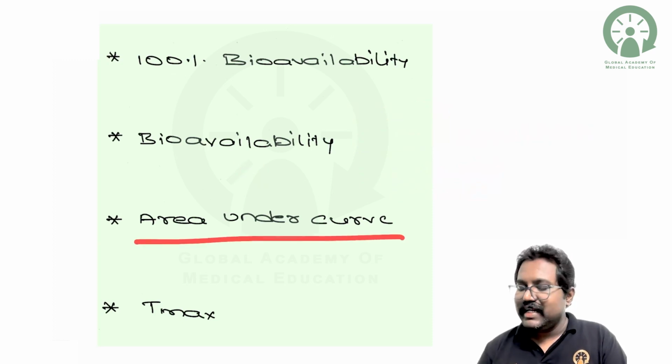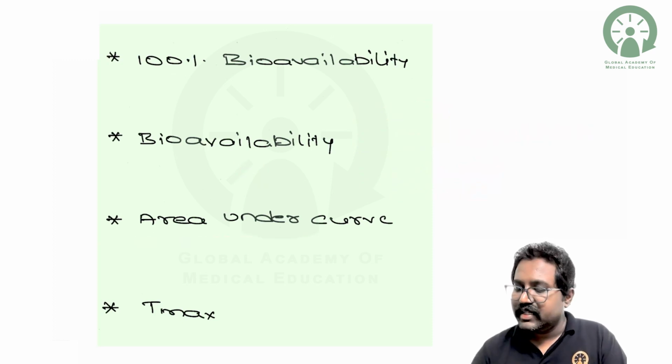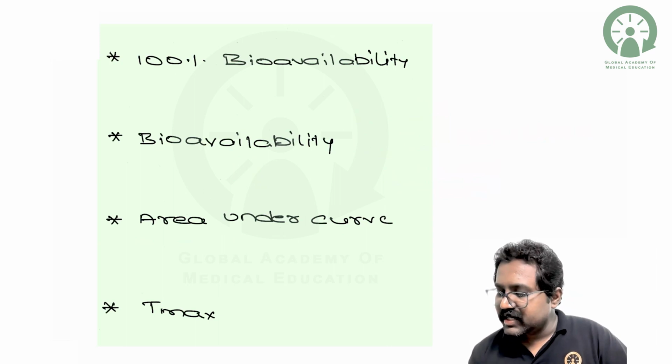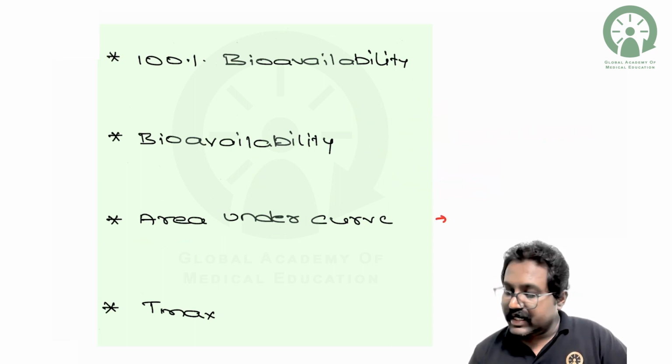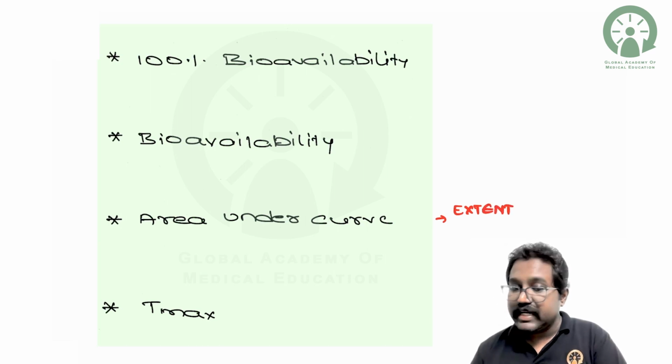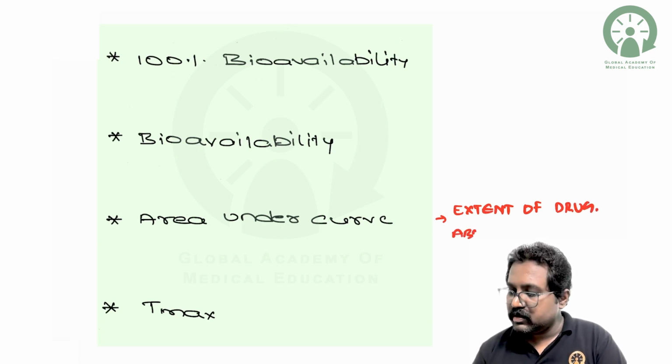What does the area under the curve indicate? The area under the curve indicates the extent of drug absorption. Mainly it tells you about the extent of drug absorption.